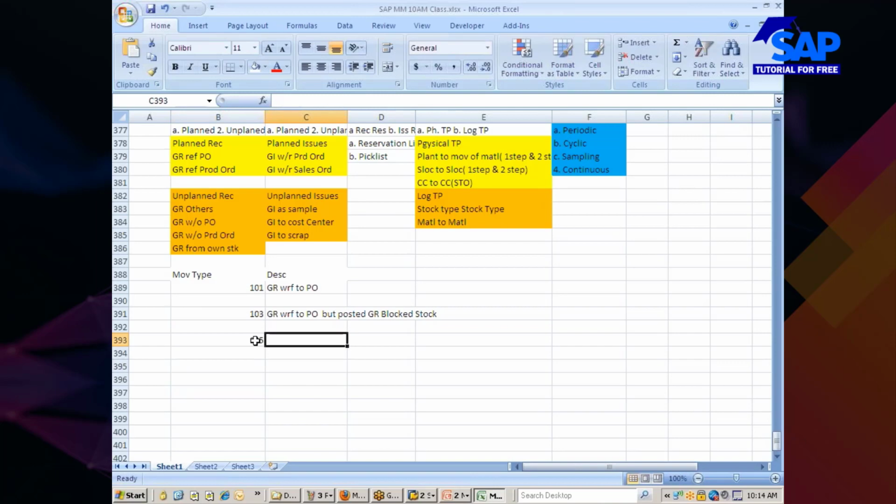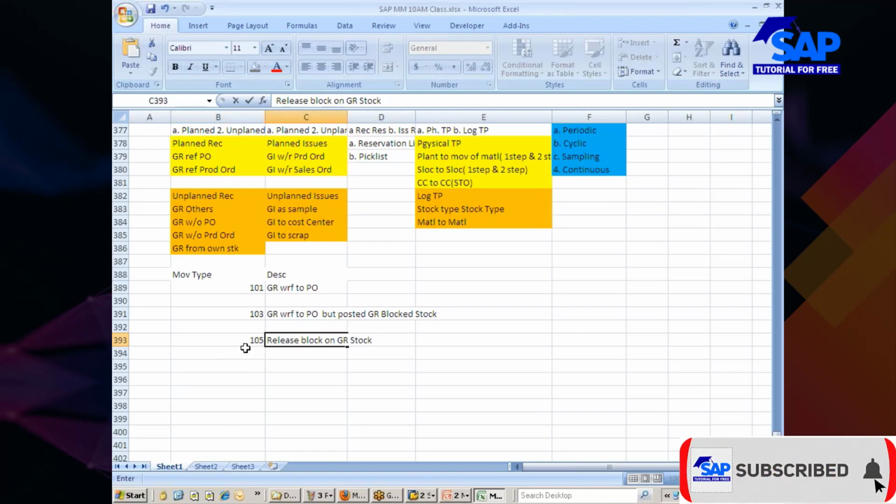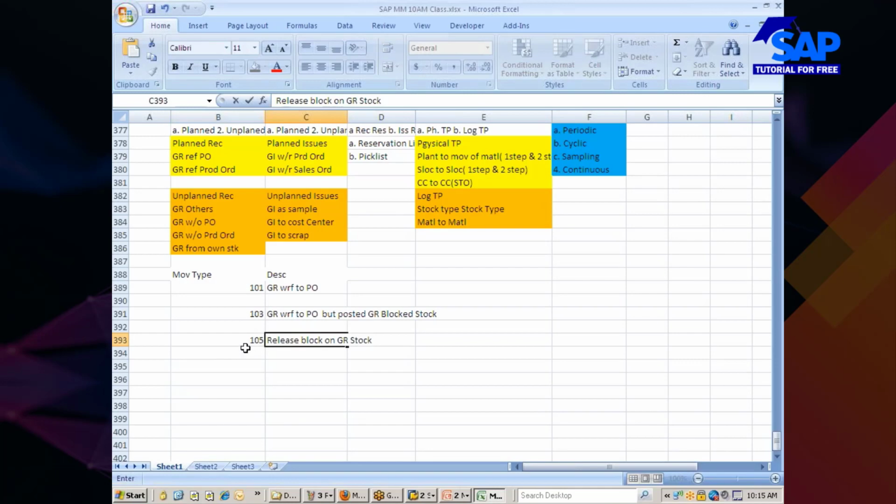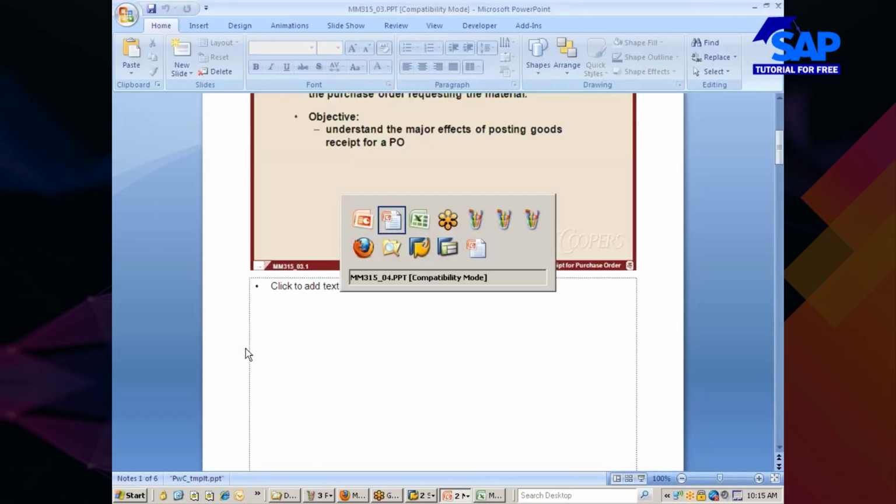What is that? Release block on GR stock, isn't it? This is what you have performed. Yes or no? We have done this yesterday, all these three movement types. Now, let me introduce you one more movement type, or rather three more movement types.